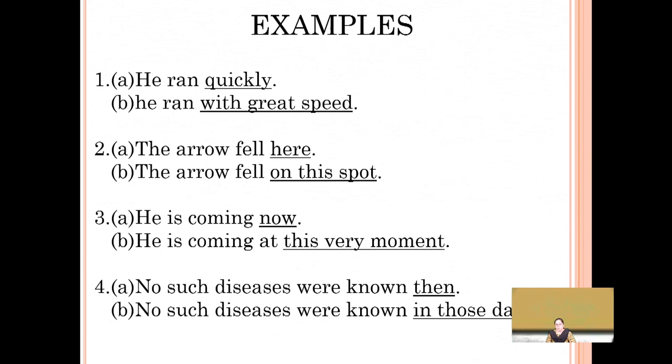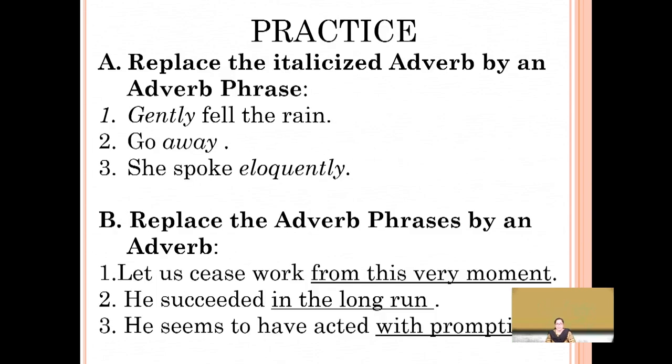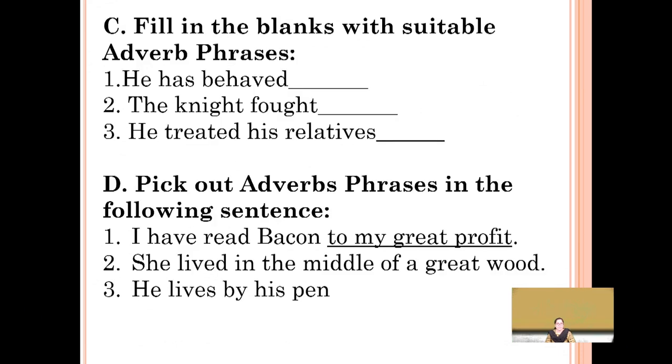He ran quickly. If you have to change it into a phrasal form, how do you do it? He ran with great speed. The arrow fell here. The arrow fell on this spot. He is coming now. He is coming at this very moment. In the last sentence, no such diseases were known then. No such diseases were known in those days. So this adverb then has been changed into an adverb phrase, in those days. Again, these are a few exercises for practice. Thank you very much.